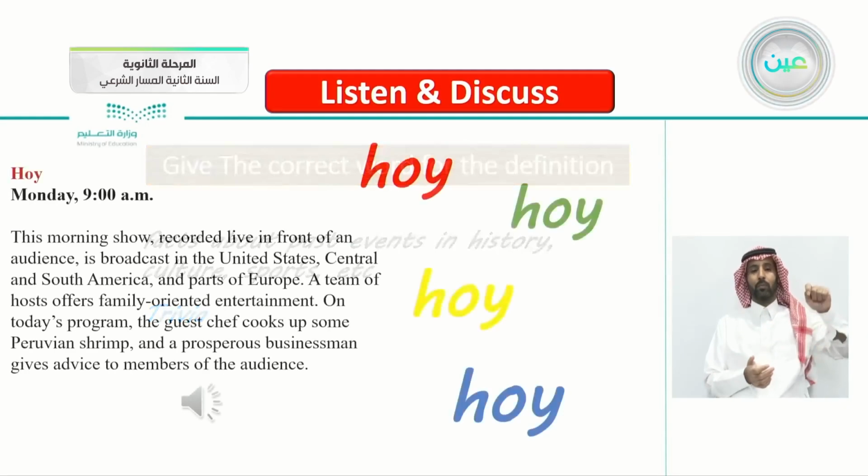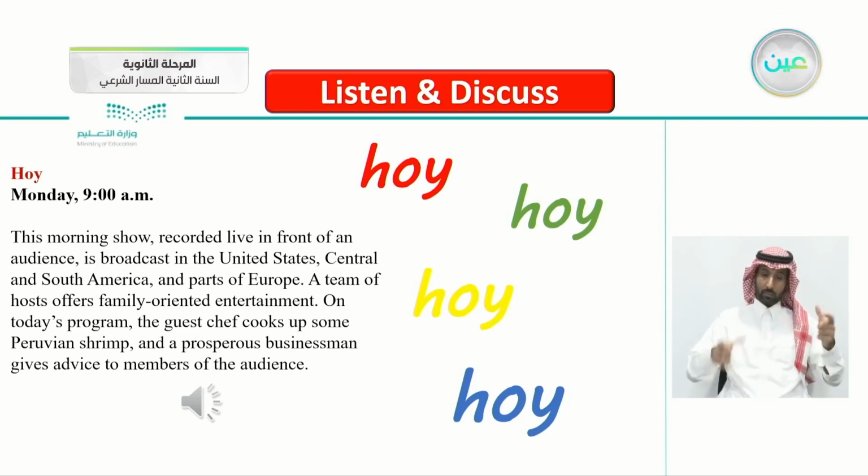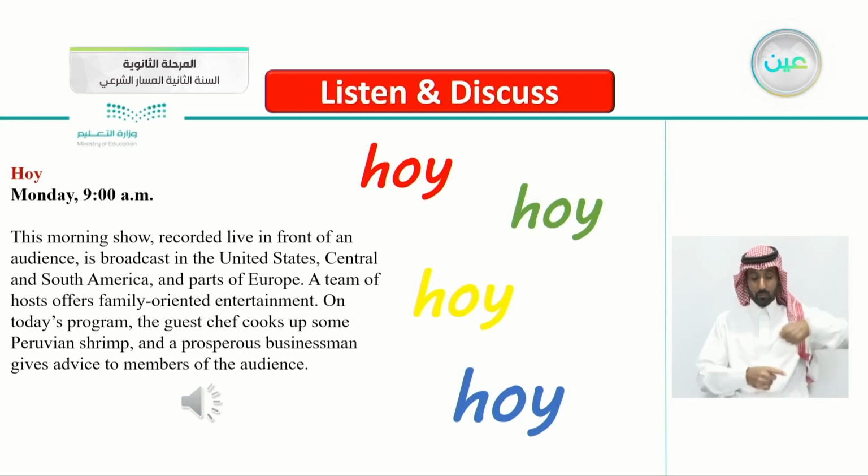It's trivia. So here we're talking about the program HOI, which is interesting actually, from the United States, Central or Southern America, and parts of Europe. A team of hosts offers family-oriented entertainment. So different genres here. On today's program, the guest chef cooks up some Peruvian shrimp, and a prosperous businessman gives advice to members of the audience.